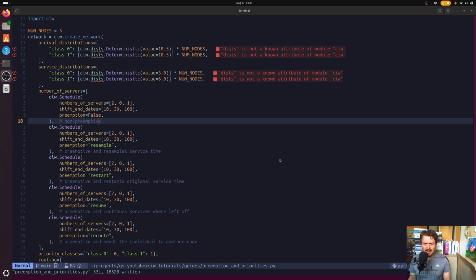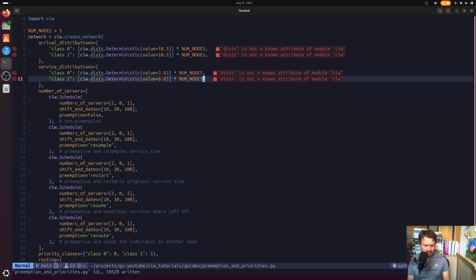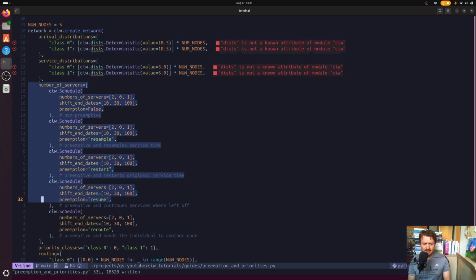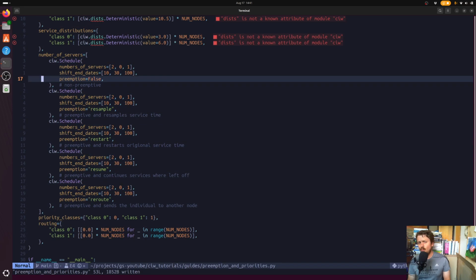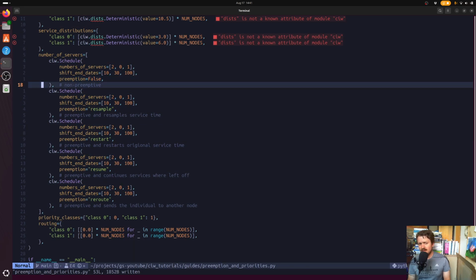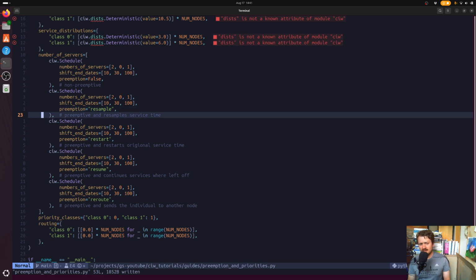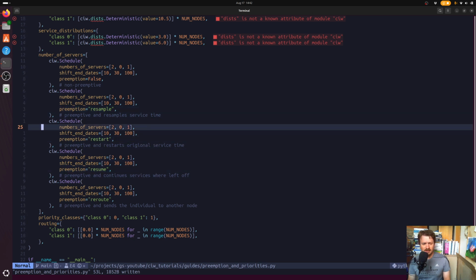So we've got a code example here. For the most part, we don't really need to pay that much attention to the arrival and service distributions. Of course, when you're modeling an actual system, you do. But what I really want you to pay attention to in this example is that for a number of servers, we have all of these schedules, which we have seen before in a previous video. But what is different here is that we've now got these preemption categories, and I want to talk through briefly what each of these are.